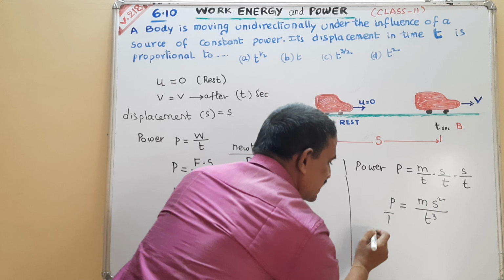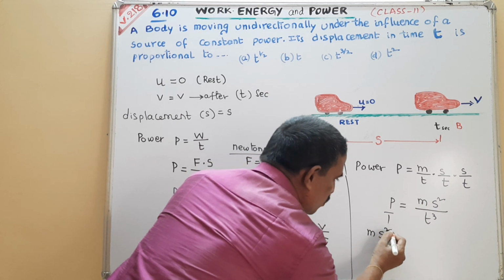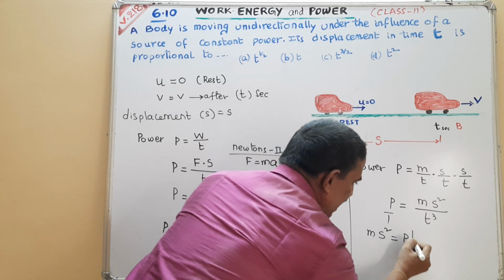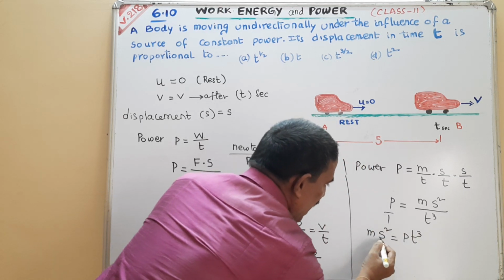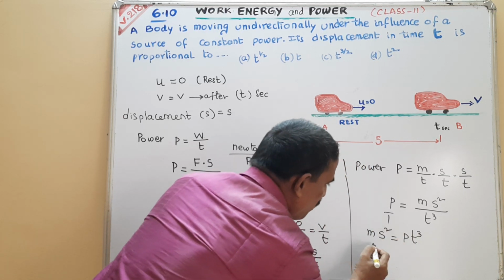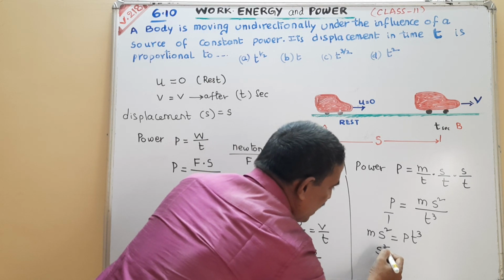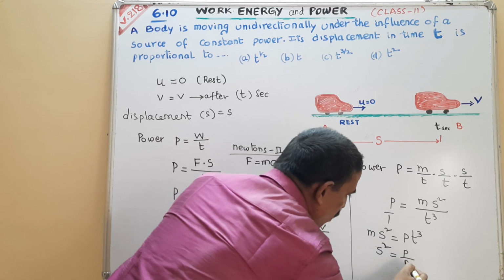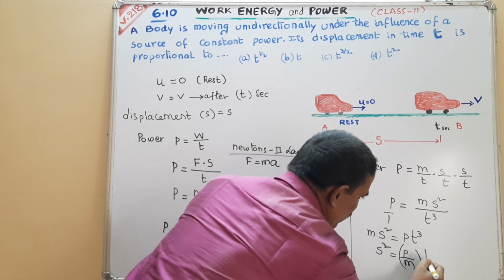So 1 into ms square is equal to p into t cube, pt cube. M comes to the denominator: s square is equal to p by m into t power 3.